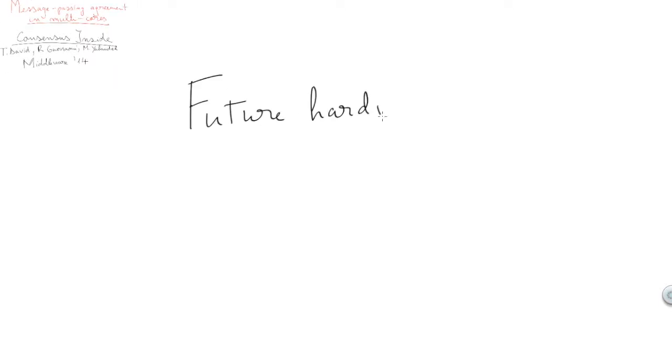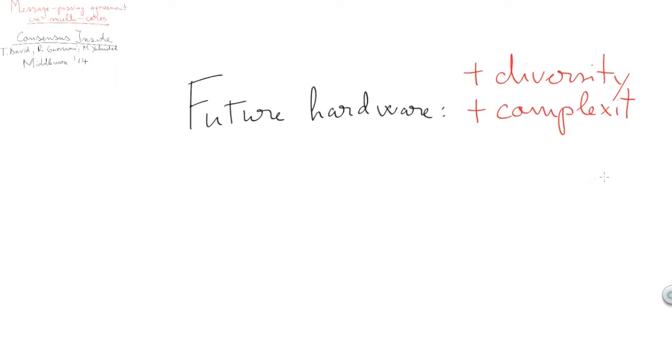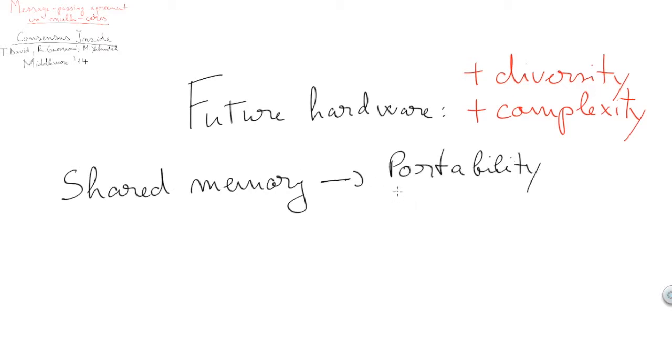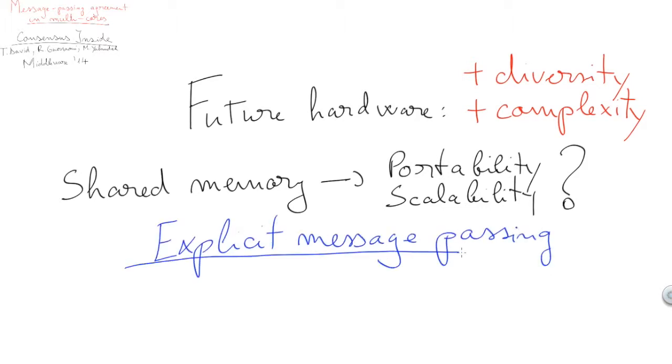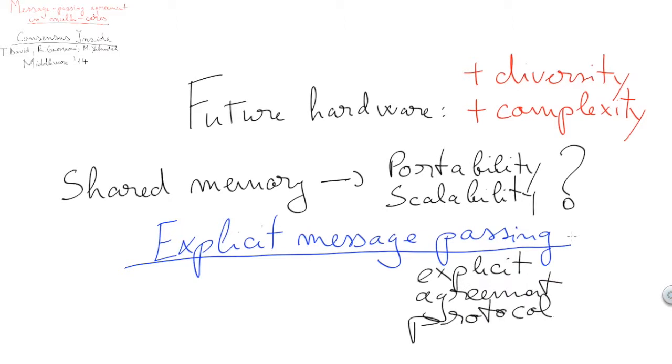Future hardware is expected to be more diverse and even more complex than what we have today. This trend will introduce problems to software systems. In the classical shared memory view of multicores, the portability from the point of view of performance and scalability of concurrent systems will be problematic. A solution that has been proposed to this problem is to replace the cache-coherent shared memory approach with explicit message passing. In this view, local copies of shared data will have to be kept consistent using an explicit agreement protocol instead of the classical cache coherence protocol.